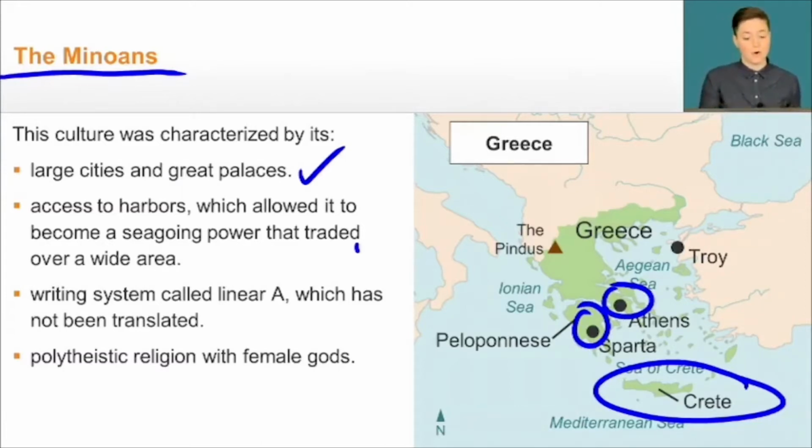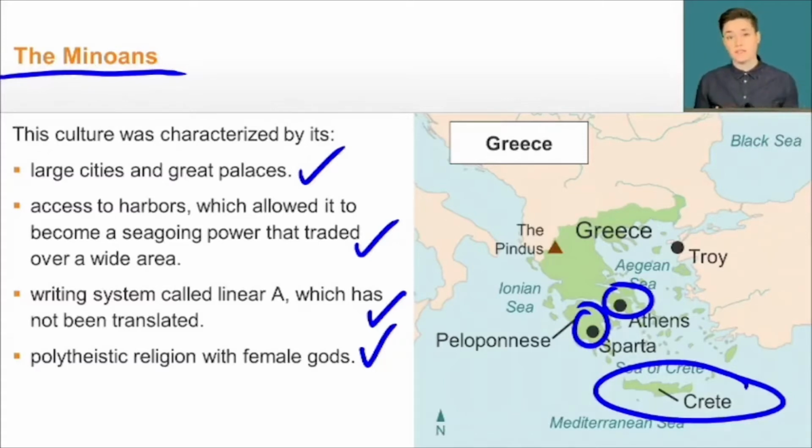Its access to harbors allowed it to become a seagoing power that traded over a wide area. In particular, they were trading in bronze objects that they were able to produce right on the island. They also developed a writing system called Linear A, which has not actually been translated to this day. Very complex writing system. They also had a polytheistic religion. That means a religion with many different gods, and particularly female gods for these folks.